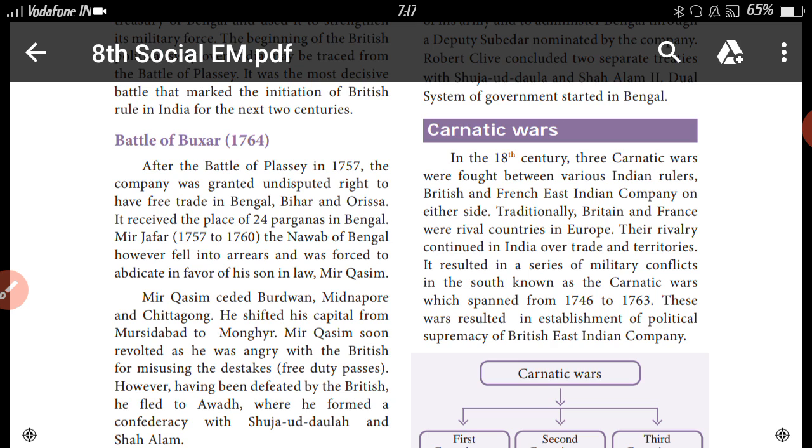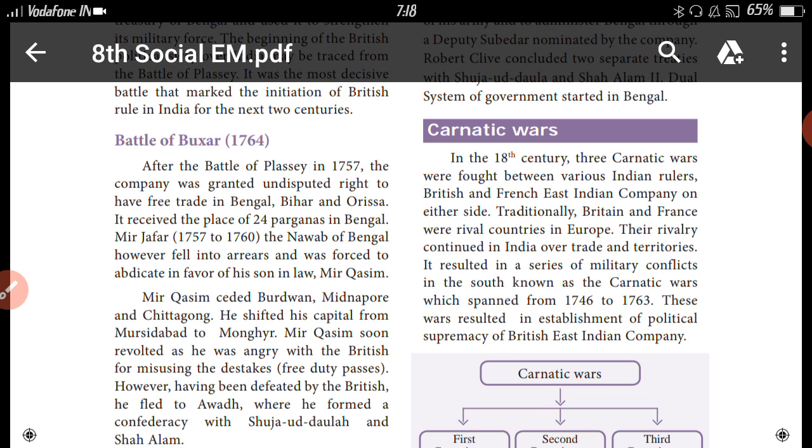Both are opposite countries, always fighting with each other. The rivalry continued in India over trade and territories. So that war continued in India also.